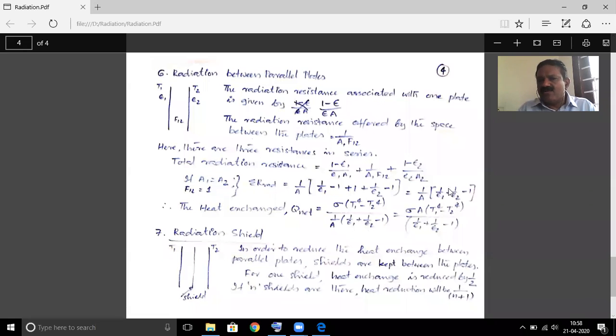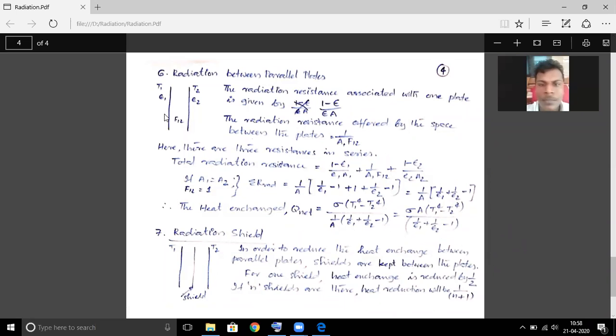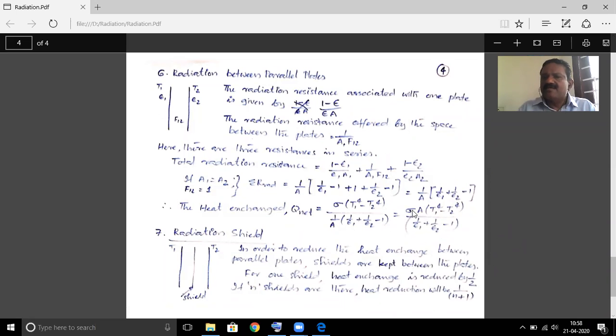So finally you get an expression for Q net, the radiation heat exchange between plates, as sigma A into (T1 raised to 4 minus T2 raised to 4), all divided by (1 by epsilon 1 plus 1 by epsilon 2 minus 1). This is a very important expression. This is widely used in radiation calculation.